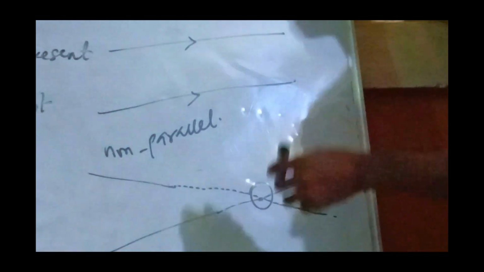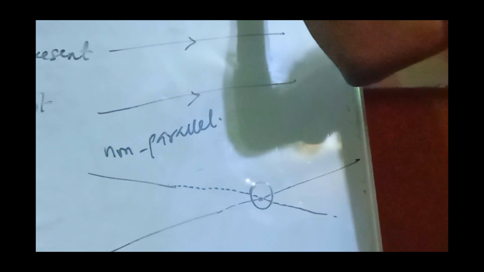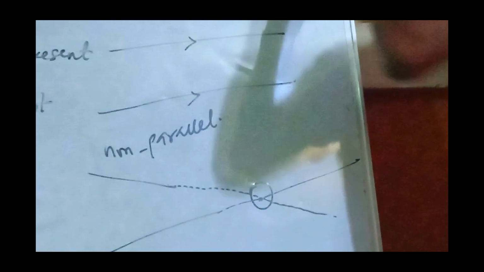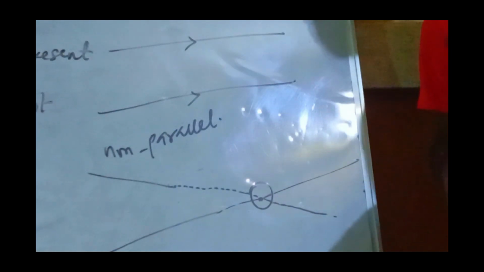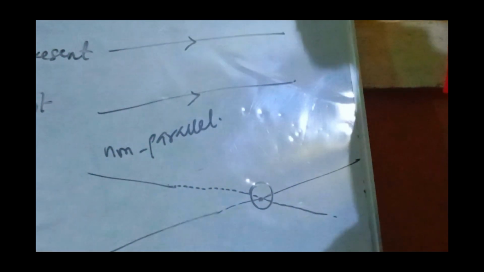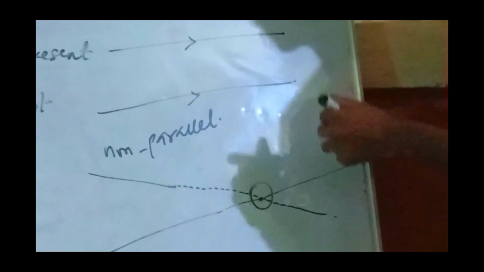There's what we call a transversal line. A transversal line is a line that cuts across two or more parallel lines. We already have parallel lines on the board, so I will just draw any line.